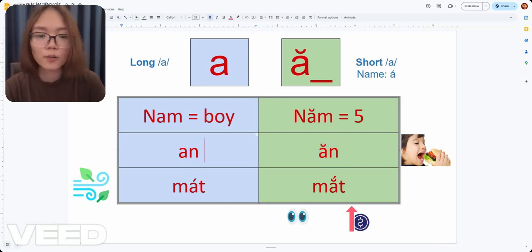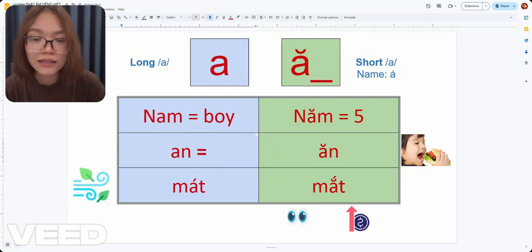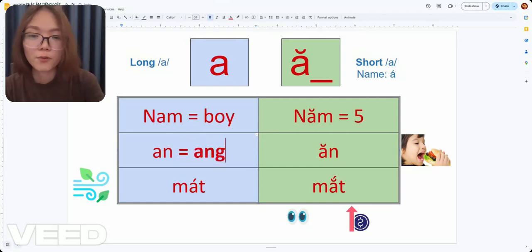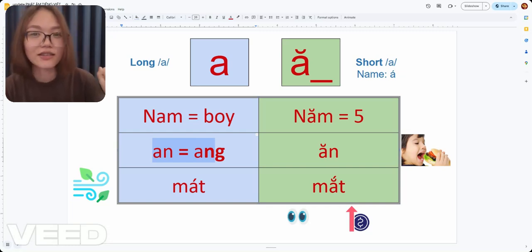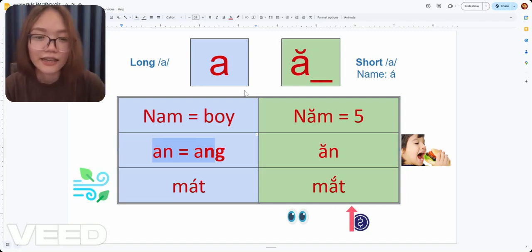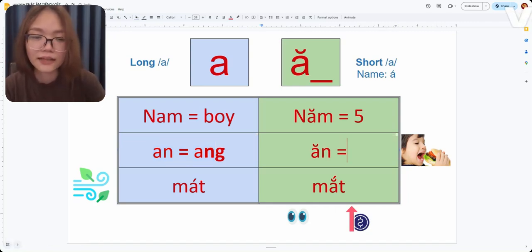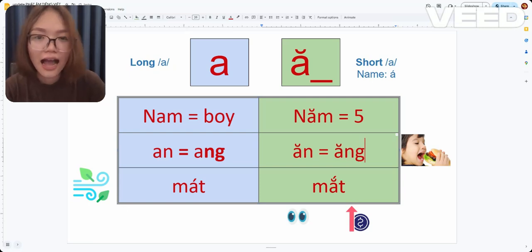And in the South, when the words go with ending in n, people say it with ending ng. And these two words are pronounced the same, an and ang, only in the southern dialect. All right. And then similarly we have ăn, ăng.